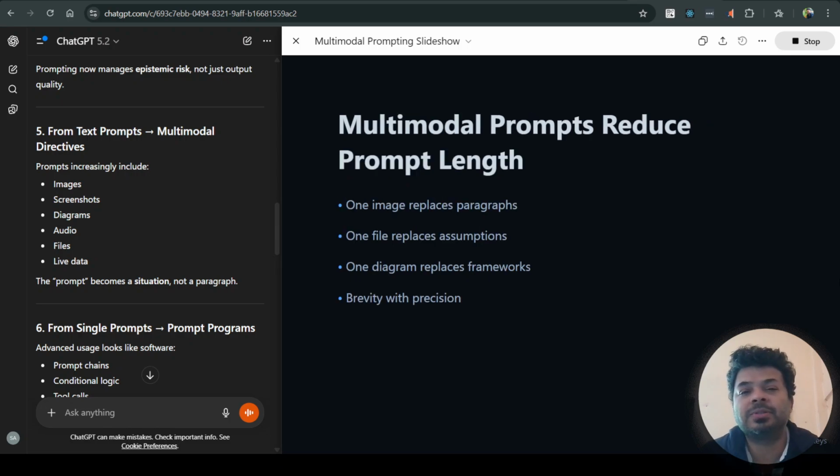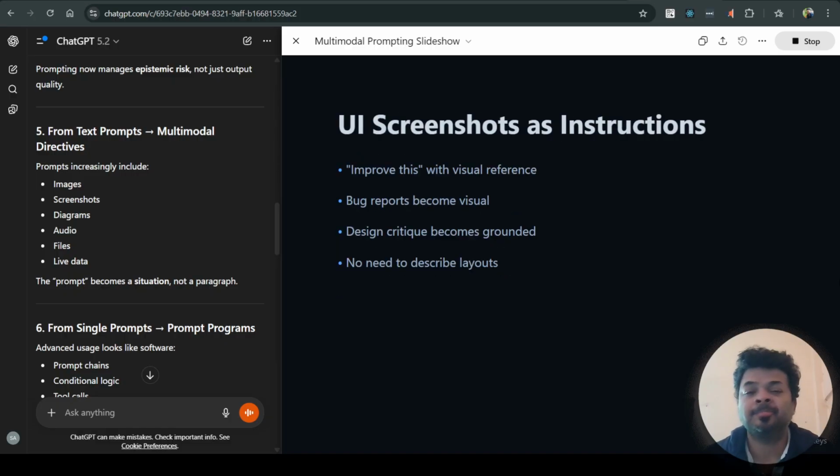Multimodal prompts reduce the prompt length. One image can replace a whole paragraph. One file can replace all the assumptions that you put in text. One diagram can replace frameworks in one go. Brevity is also possible with precision.